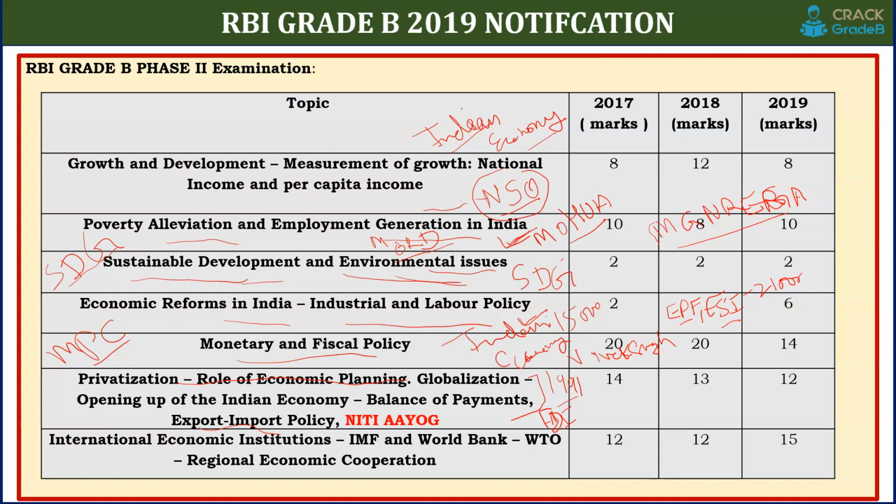Export import: you have to read the export import highlights that are available in the economic survey also, and the Exim Bank annual report. You can easily find the export import data: to which country India is exporting the highest and from which country India is importing the highest, what are the top 5 exports, top 5 imports. Such things you have to learn, and they have been asked repeatedly in exams like IBPS, specifically RBI, NABARD. So these are the basic things you have to cover.